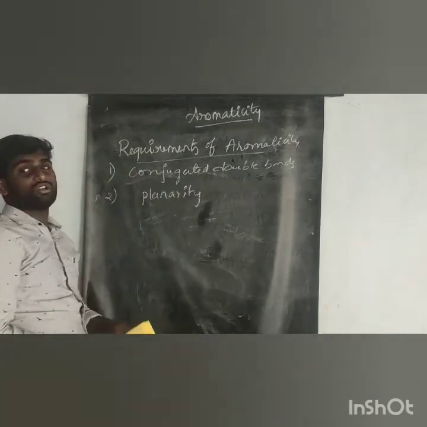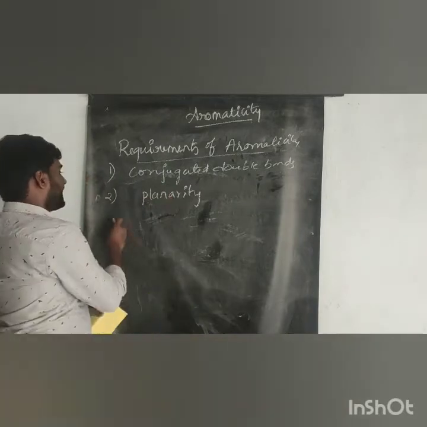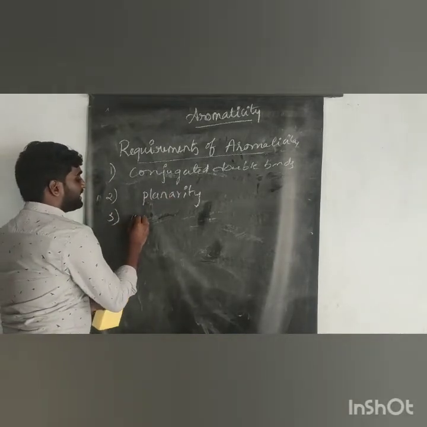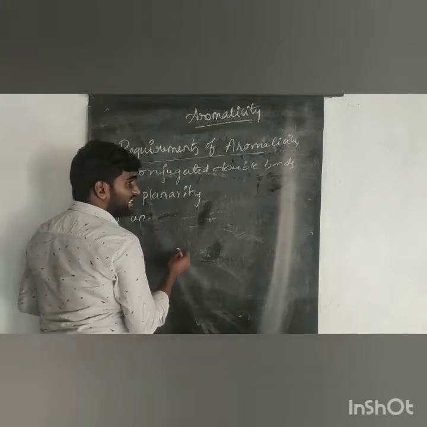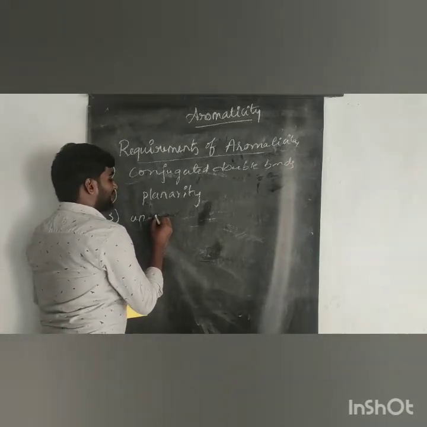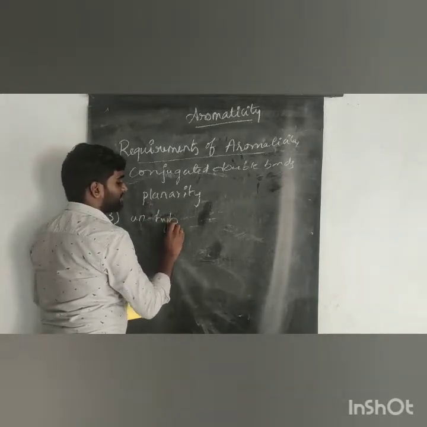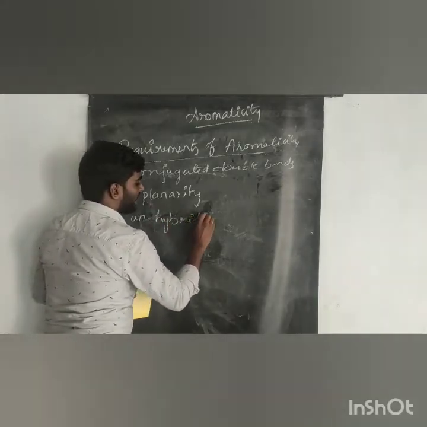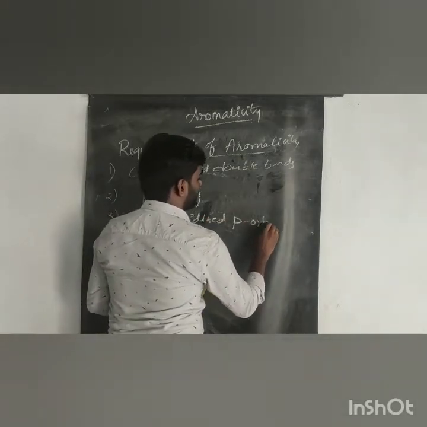It should have conjugated double bonds, and it must be planar. Third point, in this compound, each atom of a ring must have at least one unhybridized p orbital.